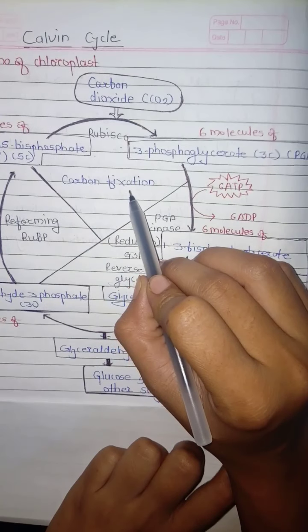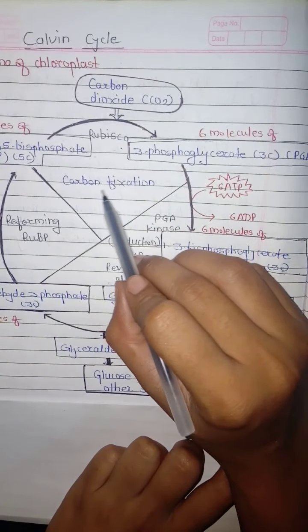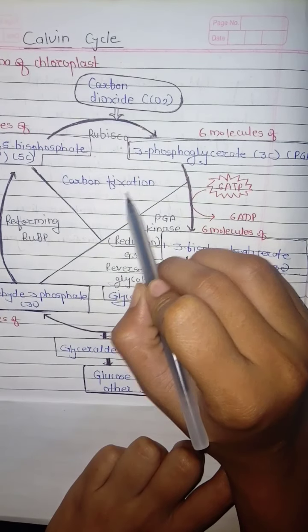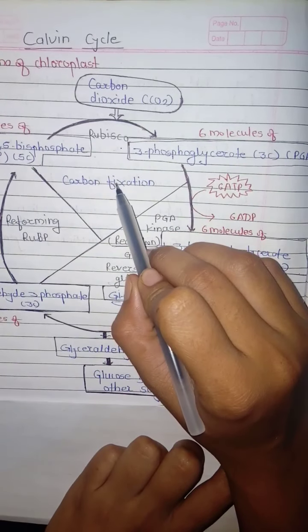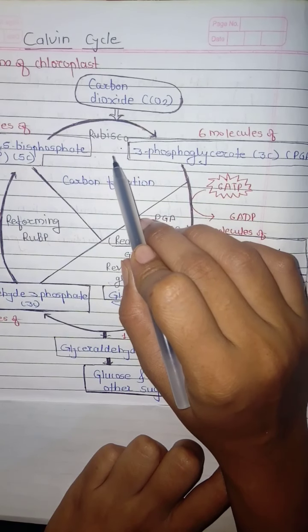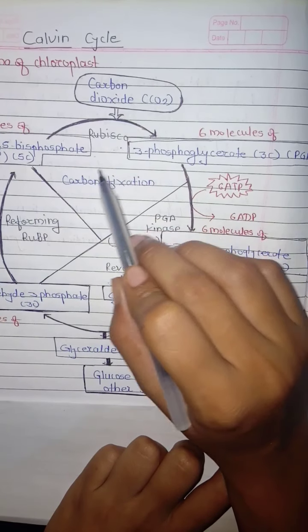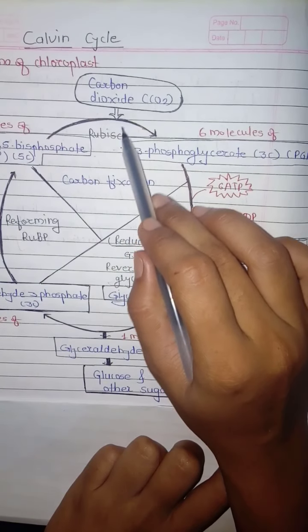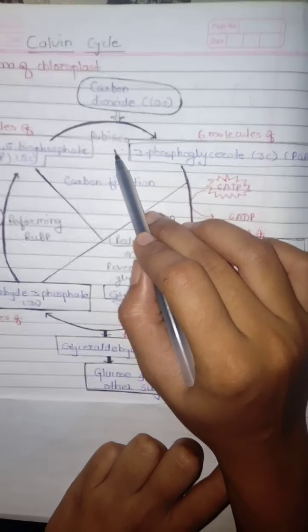The name suggests the fixation of carbon dioxide, it means the fixation of carbon. In this stage, Rubisco is one of the enzymes that plays a very important role, because it helps in the fixation of atmospheric CO2.